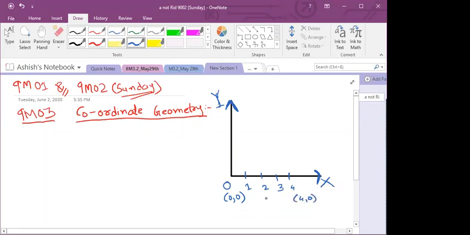This is nothing but 4, 0. This is nothing but 2, 0. In the same way, if I write points of the y-axis, suppose these are 1, 2, 3, and if I have to write them in coordinate terms, x coordinate is 0, y coordinate is 1, x coordinate is 0, y coordinate is 3.